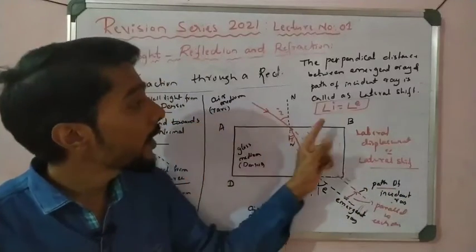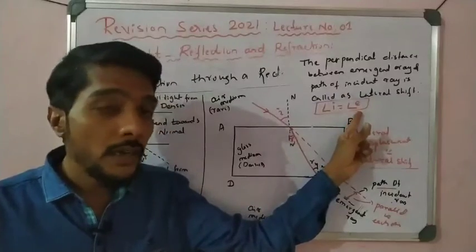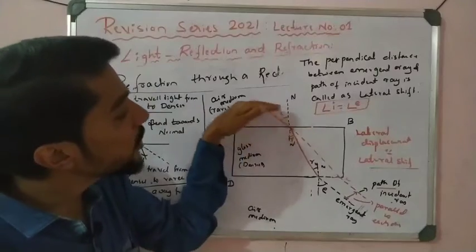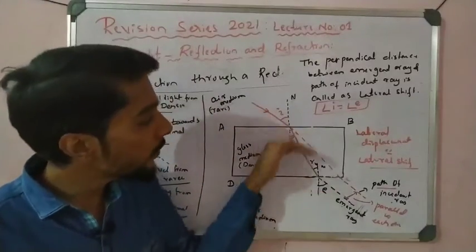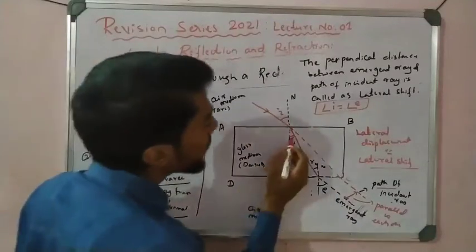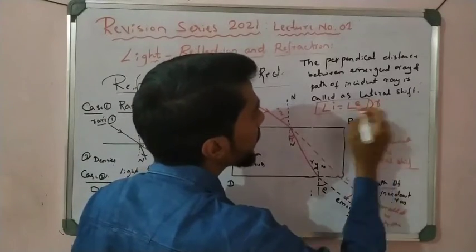So the emergent ray and the path of the incident ray are parallel to each other. It is because the angle of incidence is equal to the angle of emergence, but they are opposite. Why opposite? Because the refraction, incident is first at AB, and after that here at CD. So the surface is different, but the angle is the same here. And also remember that this angle R is lesser than both angles.